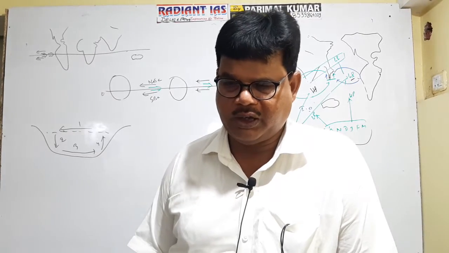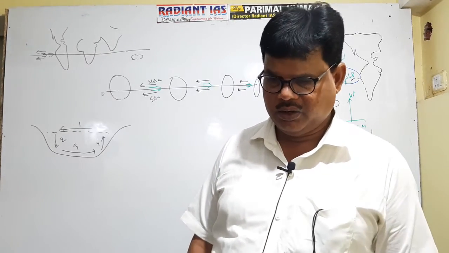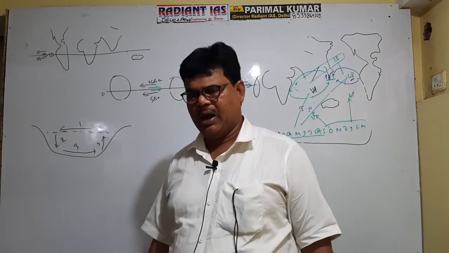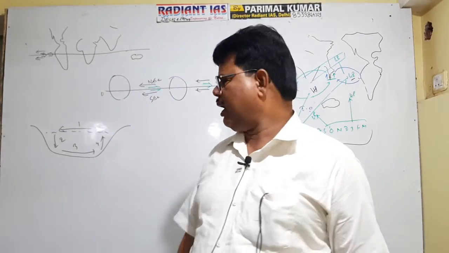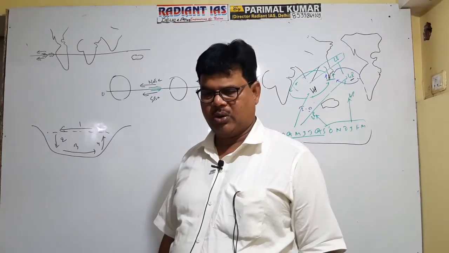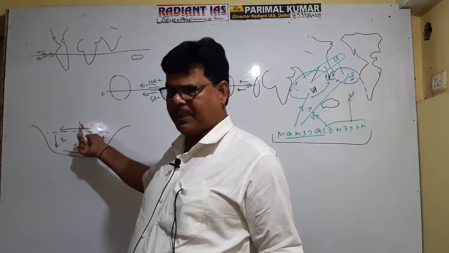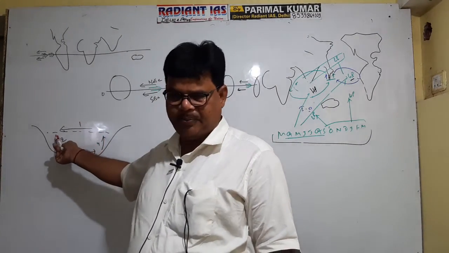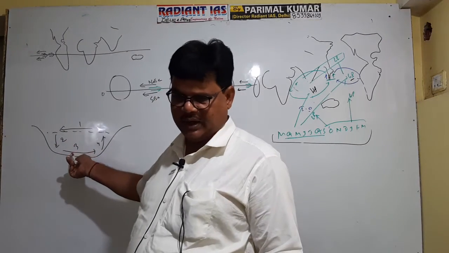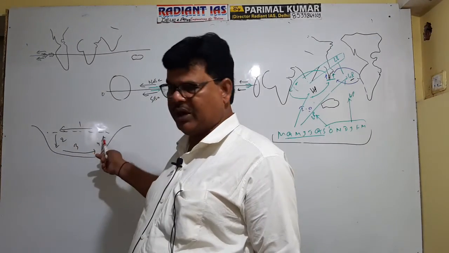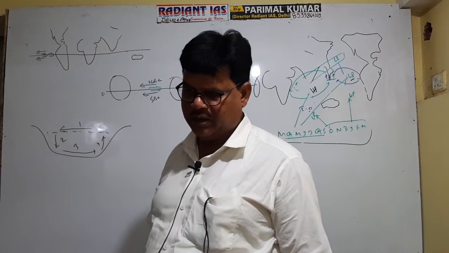Third is referred to as subsurface current. And fourth one is referred to as upwelling current. Getting well now?